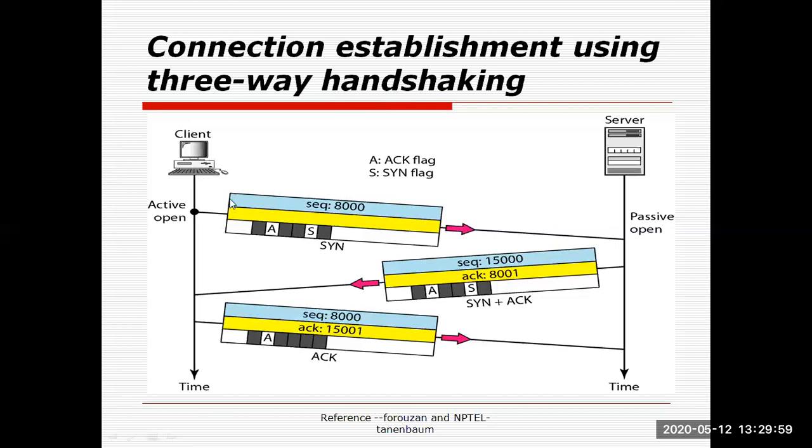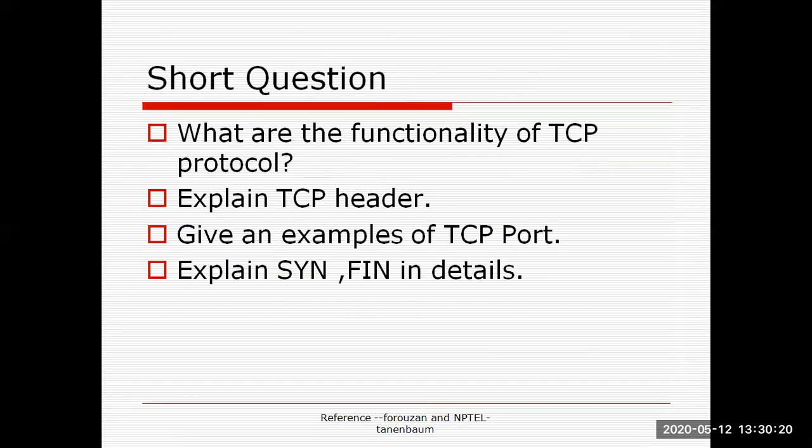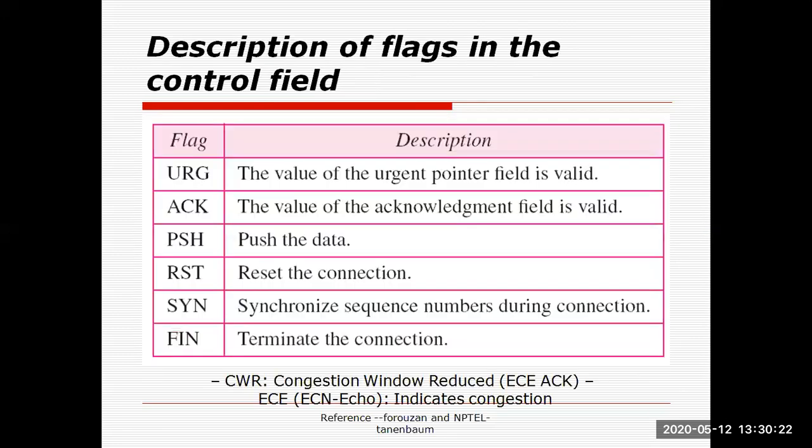So let's start with the example. For the packet that has been sent, we use sequence number 8000 here. Then this is the acknowledgement field. I have not mentioned anything here because we are not sending any acknowledgement. Then we have set the A bit. A stands for acknowledgement. That's the second field here.